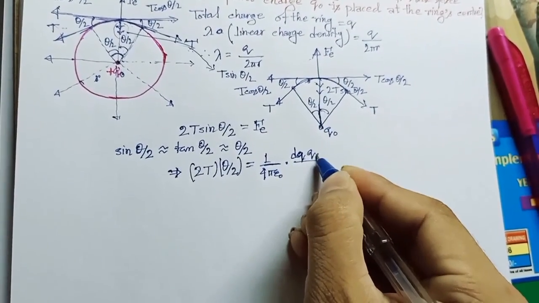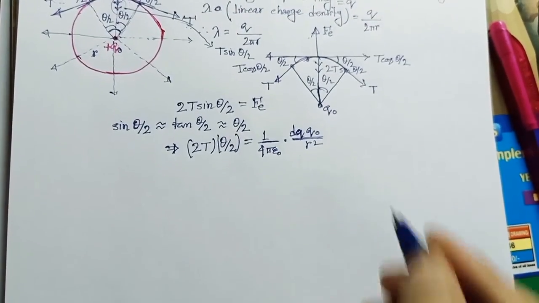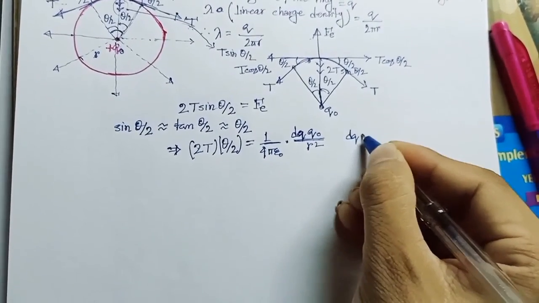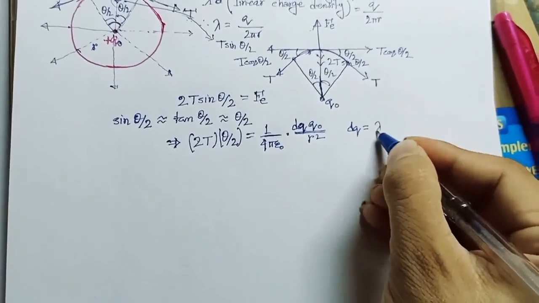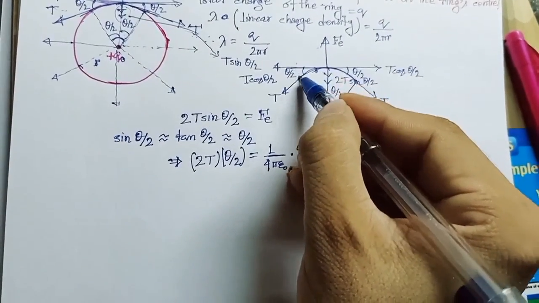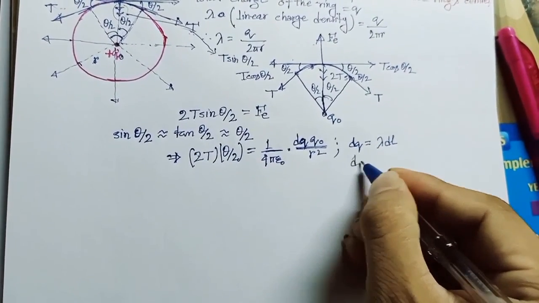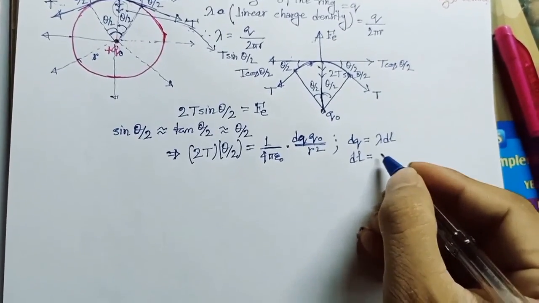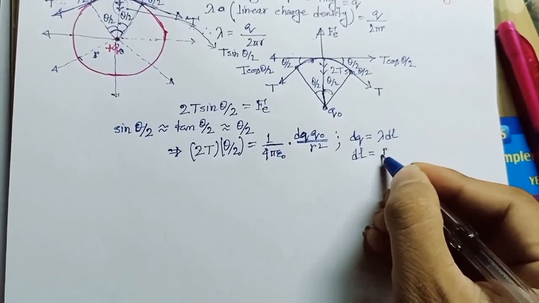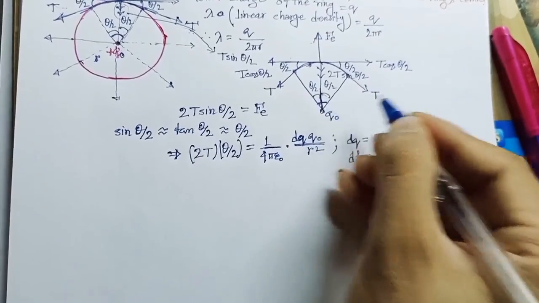As we know, dq will be lambda into dl, because this arc length is equal to dl, and dl is equal to r, the radius, into theta, because this whole angle is theta.